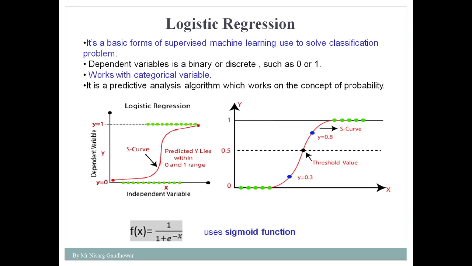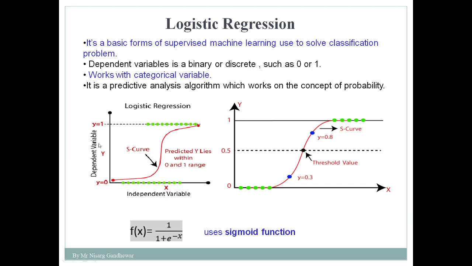That we will discuss with the help of a graph. What I need to convey here is that logistic regression is based on the concept of probability. Here we are calculating the probability of a particular event occurring, and then based on this probability we can decide whether it is in the class of 0 or in the class of 1. That we will discuss with the help of this particular graph.